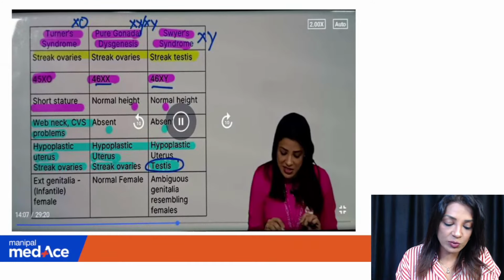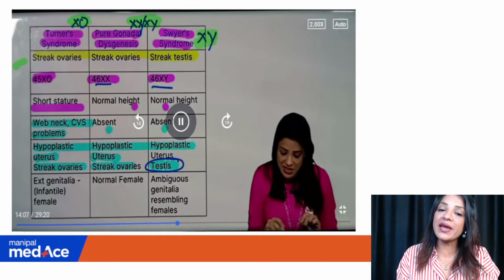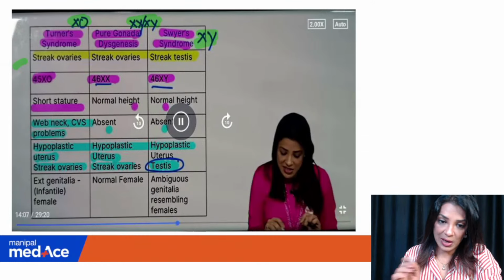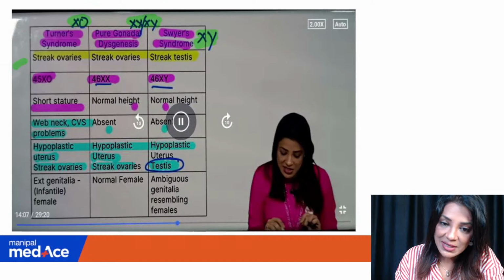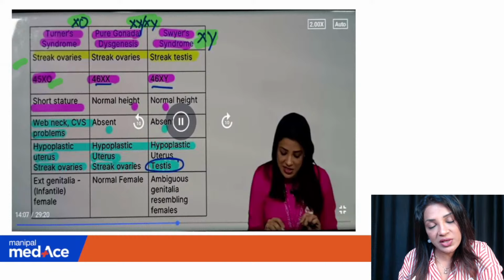So in Turner's syndrome, there will be streak ovaries. It is an X0 gonadal dysgenesis. Pure gonadal dysgenesis is when there is XX and XY both, and Swyer's syndrome is simply XY. Okay, what is the difference between androgen insensitivity and Swyer's syndrome? I'll tell you. Now, streak ovaries are seen in Turner's because one X is absent, so the estrogen level will be low.